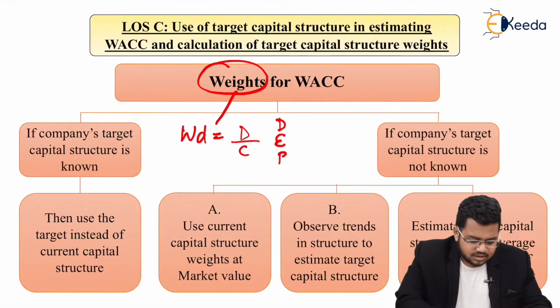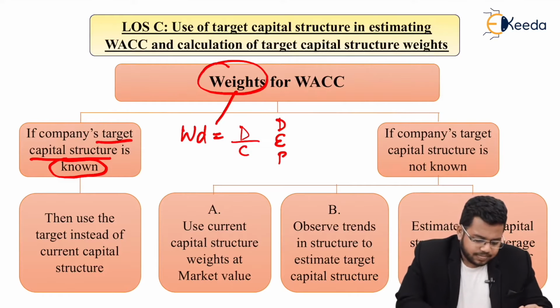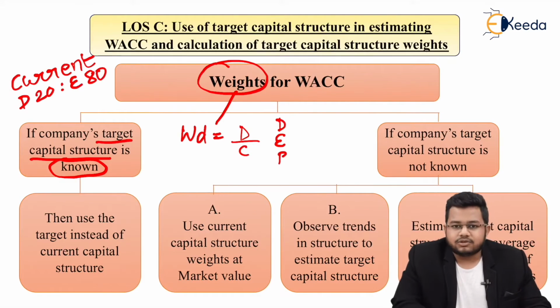The first case is that the company's target capital structure is known. What do you mean by target capital structure? Let's say currently I am using only debt and equity. Debt is 20, equity is 80. This is my current capital structure.